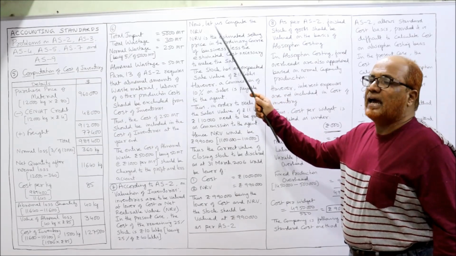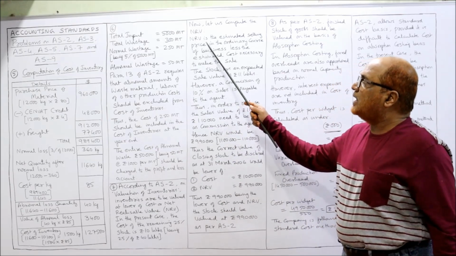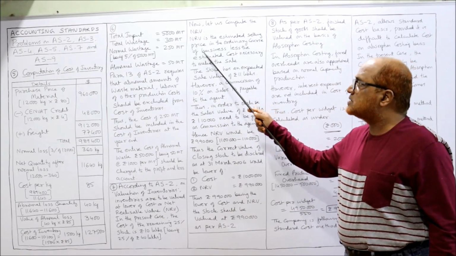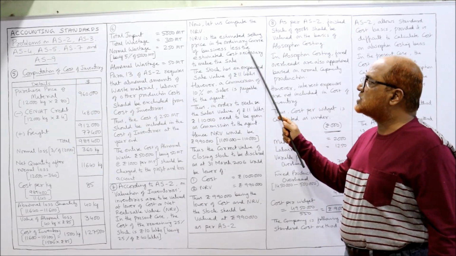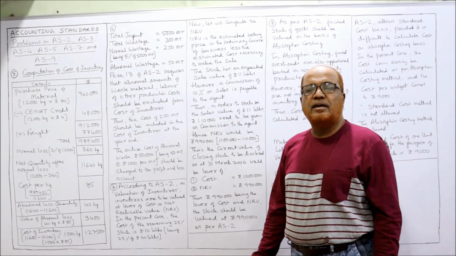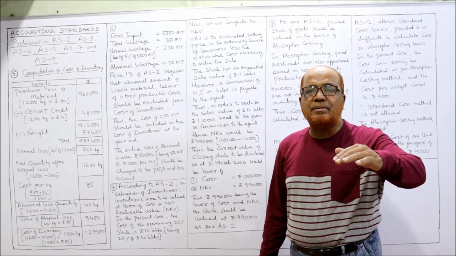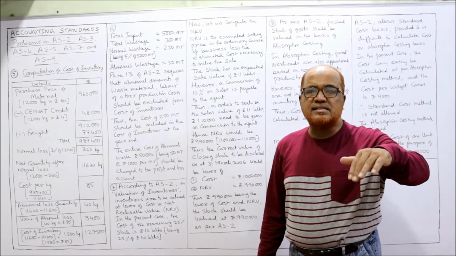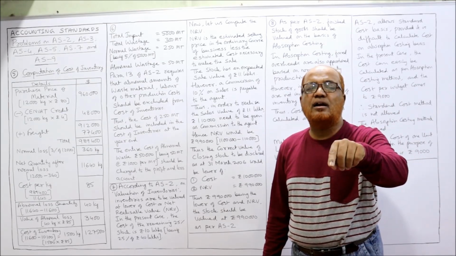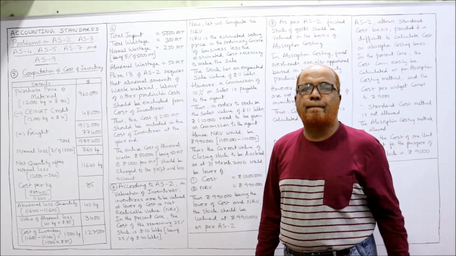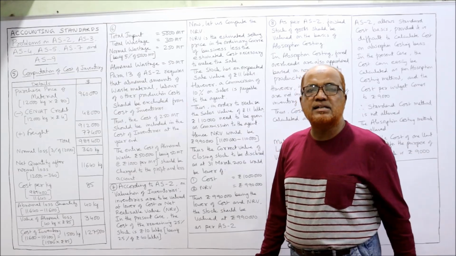Now let us compute the NRV, net realizable value. NRV is the estimated selling price in the ordinary course of business less the estimated cost necessary to make the sale. Here I have given the definition. What do you mean by NRV? NRV is the estimated selling price less the cost to be incurred to make the sale.